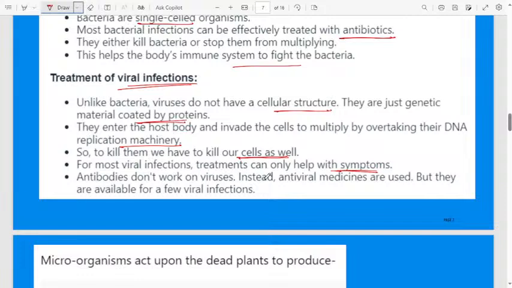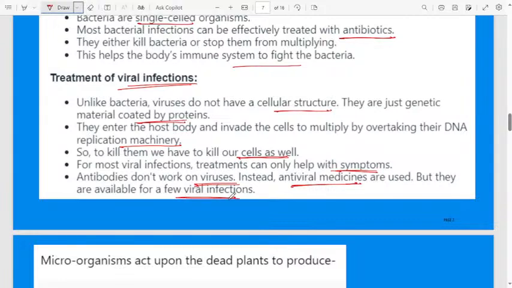Antibiotics do not work on viruses. Normally for bacterial infections we use antibiotics. For viral infections we will not use any antibiotics. Instead, antiviral medicines are used. To cure viral infections we normally use antiviral medicines, but they are available for only a few viral infections.